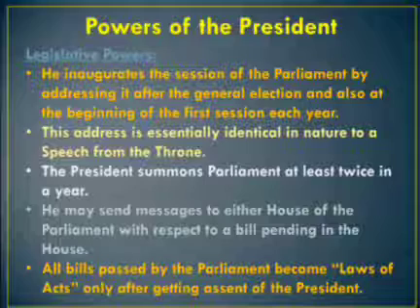Then he has the power to dissolve the Lok Sabha even before the expiry of the term of the house. He nominates 12 persons to the Rajya Sabha. Already you know who are the eminent in various fields. Eminent means who are very popular in the various fields. Then he also nominates 2 persons to the Lok Sabha from the Anglo-Indian community. So these are the legislative powers of the president.